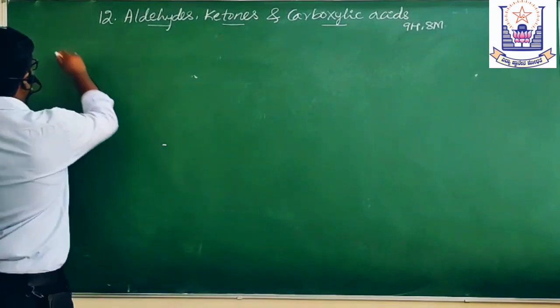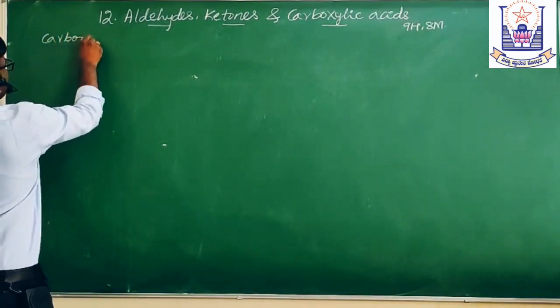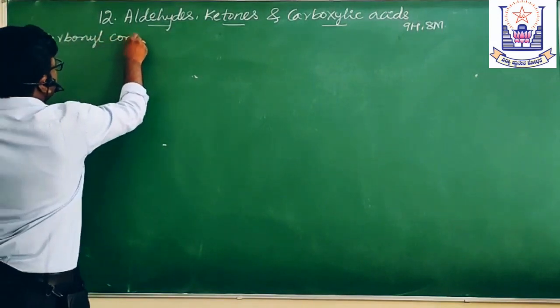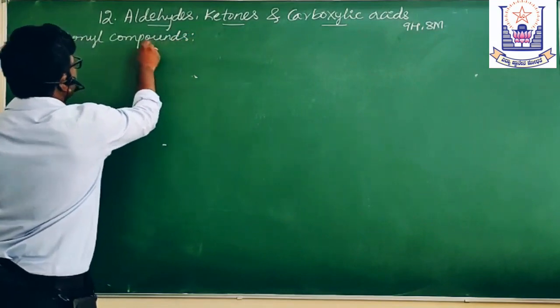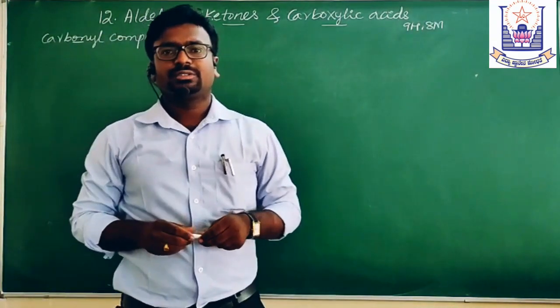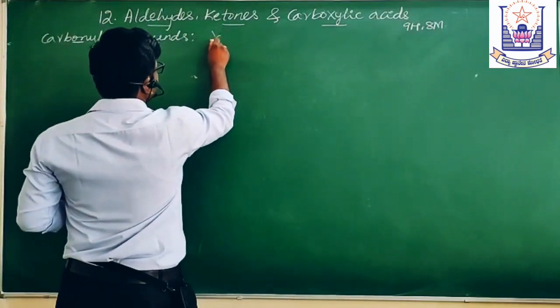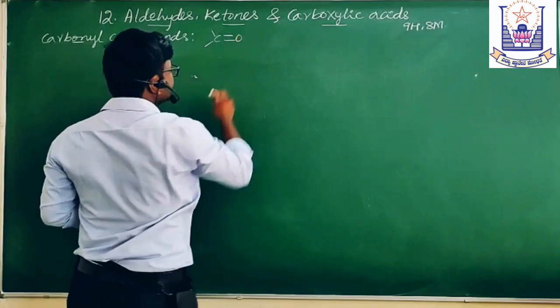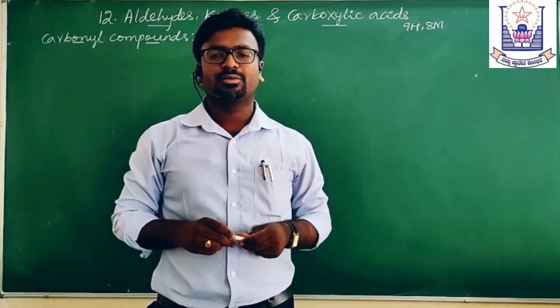These are all called carbonyl compounds. Now, what are carbonyl compounds? The organic compounds containing C=O as the functional group are called carbonyl compounds.